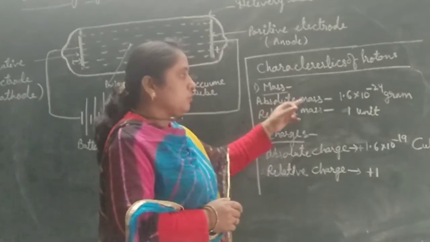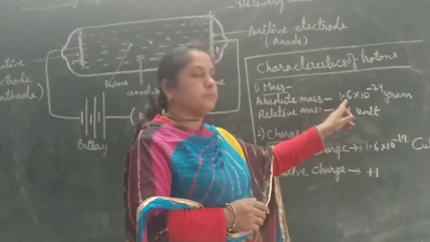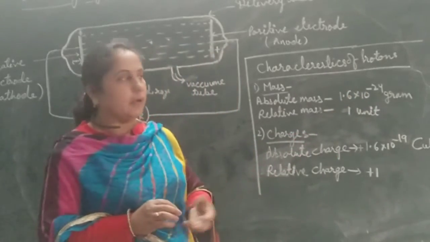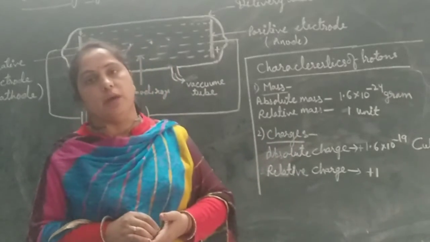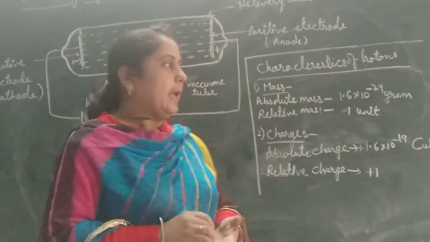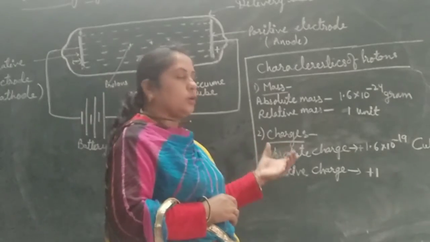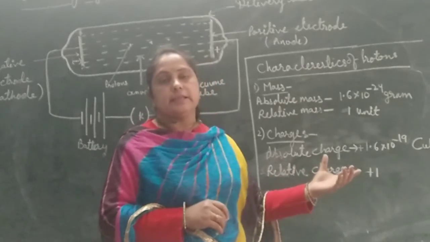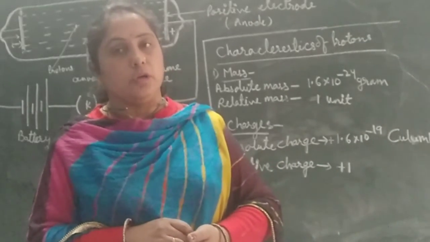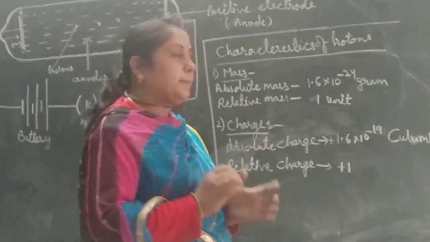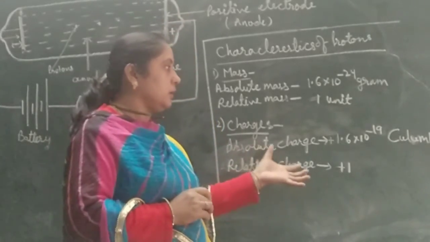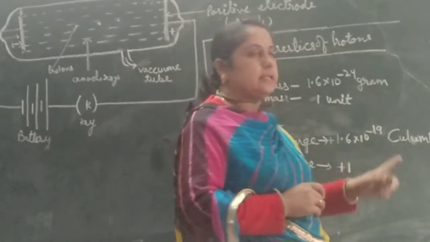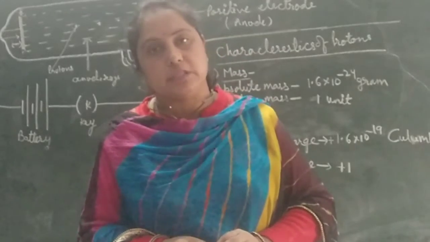Now here, the absolute mass, I told you, is 1.6, meaning exact mass, that is 1.6 × 10^-24 grams, while for their relative mass we use 1 unit, 1 u. Next is charge. Proton carries positive charge, so its relative charge is +1. But the absolute charge present on proton is 1.6 × 10^-19 coulomb positive charge.